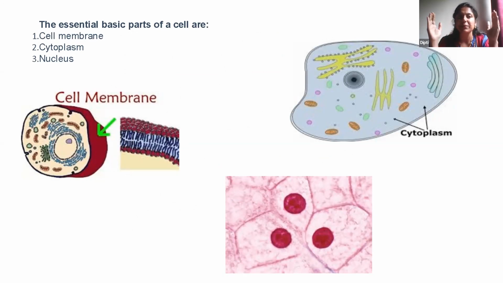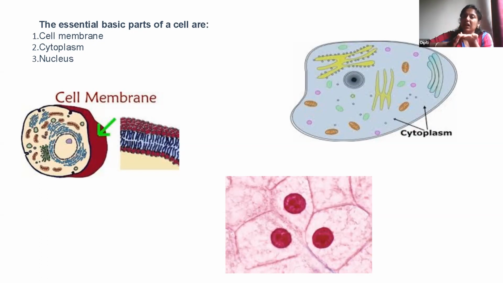Now, what is the cell membrane? Each cell is covered by a membranous structure. For example, take a ball, and that ball has an outer layer. So each cell is covered by a membrane-like structure that is called the cell membrane. It is semi-permeable in nature and doesn't allow everything to enter inside a cell. Then we have the cytoplasm. Think of this as a cell.